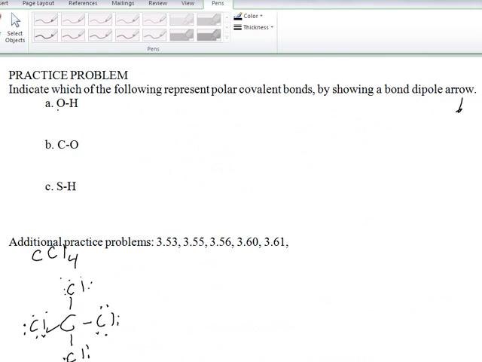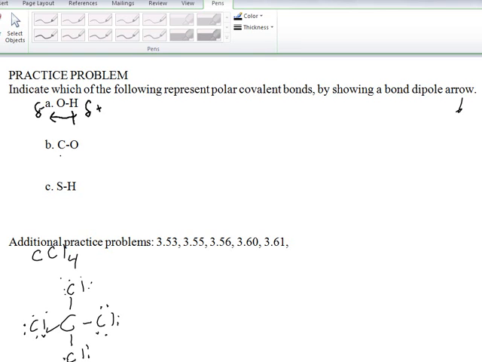Okay, so here we have an OH bond. We know that oxygen is more electronegative than hydrogen, and so we draw the arrow in the direction pointing towards the oxygen, and we put our plus at the back side of that arrow near the hydrogen, showing that the hydrogen has a partial plus charge, the oxygen has a partial negative charge. So here we've drawn the dipole arrow pointing from the H to the O.